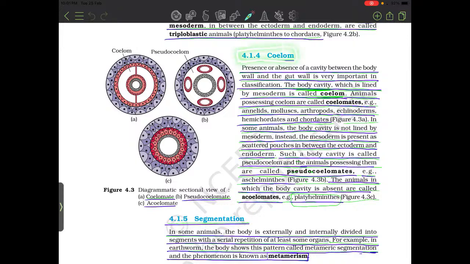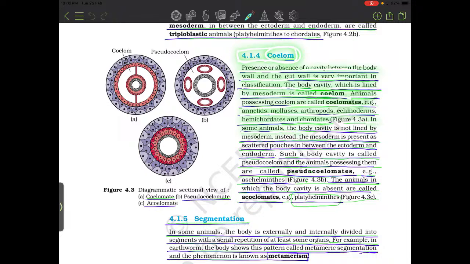4.1.4 Coelom. Presence or absence of a cavity between the body wall and the gut wall is very important in classification. The body cavity which is lined by mesoderm is called coelom. Animals possessing coelom are called coelomates. That is, Annelida, Mollusca, Arthropoda, Echinodermata, Hemichordata and Chordata.